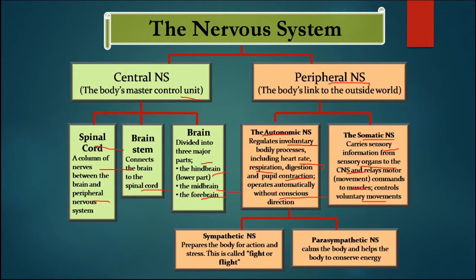This ANS can be divided into two, that is sympathetic nervous system as well as parasympathetic. Now this sympathetic nervous system prepares the body for action and stress, that is why it is known as fight or flight. But this parasympathetic calms the body and helps the body to conserve energy. That means these two are just opposite in nature.